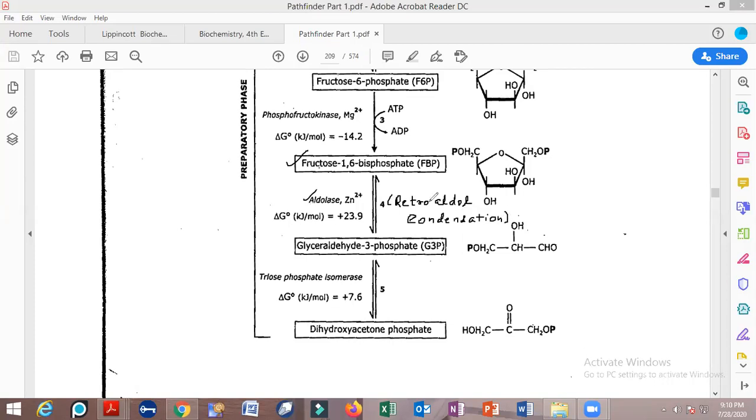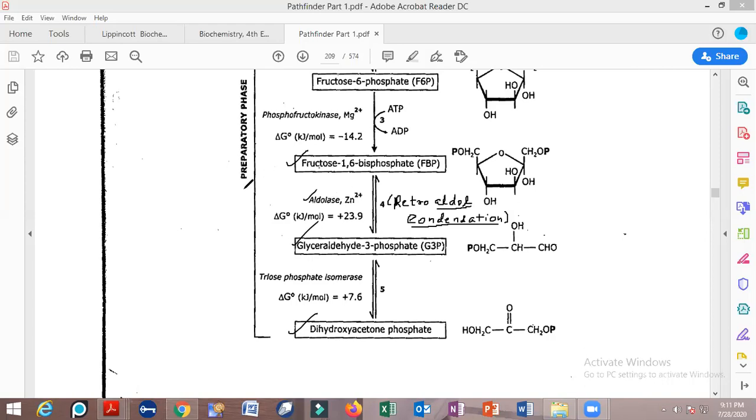And here, what is an aldol condensation? Do you know what is an aldol condensation? This is a very important reaction in organic chemistry that you would have heard about. Aldol condensation is a type of condensation in which two molecules of aldehyde or two molecules of ketone react together in order to form one molecule of aldehyde, another of ketone. Here, what is going to happen? A single molecule of the ketone sugar is going to be broken down into a molecule of aldehyde, another of ketone. That is why this enzyme is referred to as aldolase.